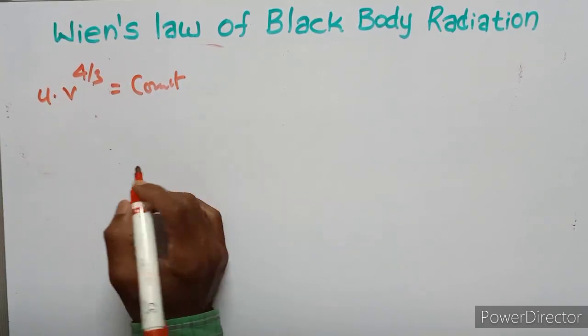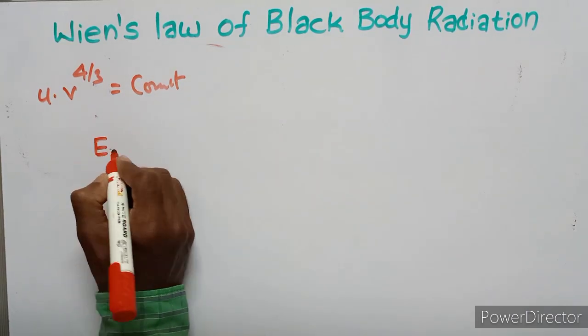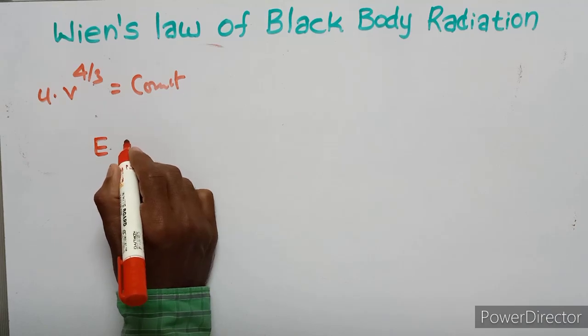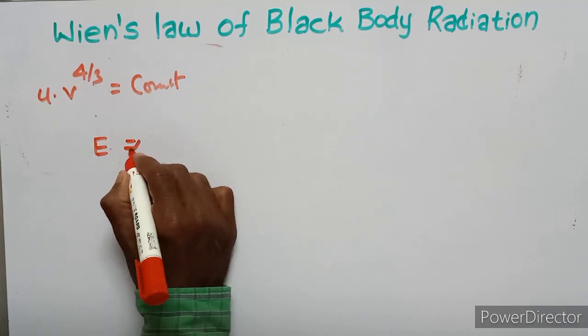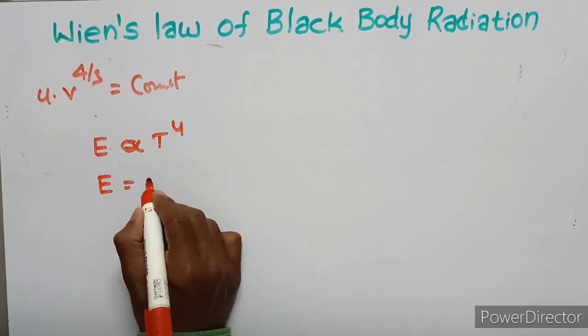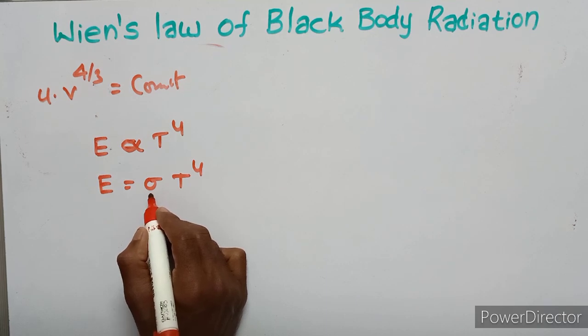But Stefan's law of radiation is: total energy is directly proportional to the fourth power of temperature. So E equals sigma T to the power of 4. Here sigma is the Stefan constant.